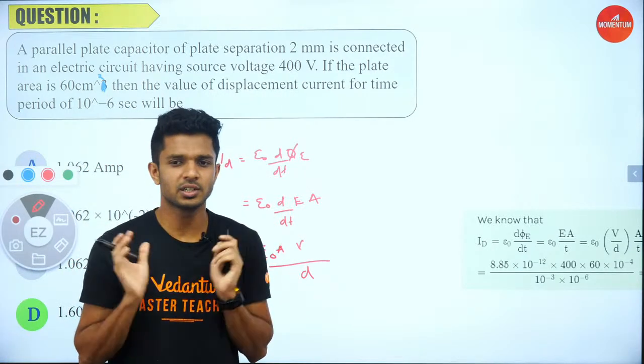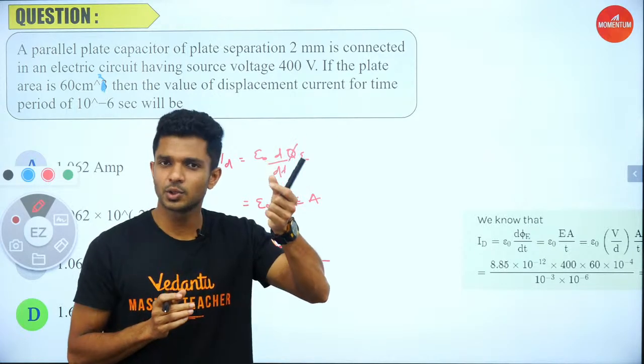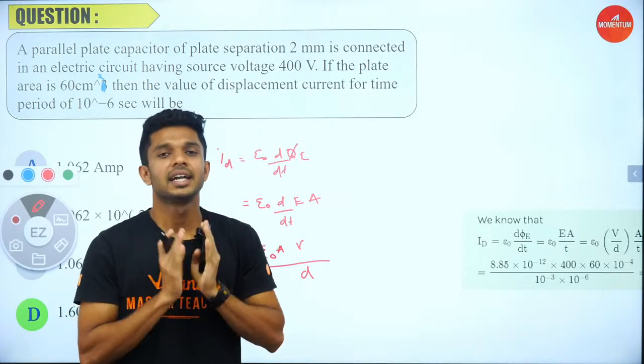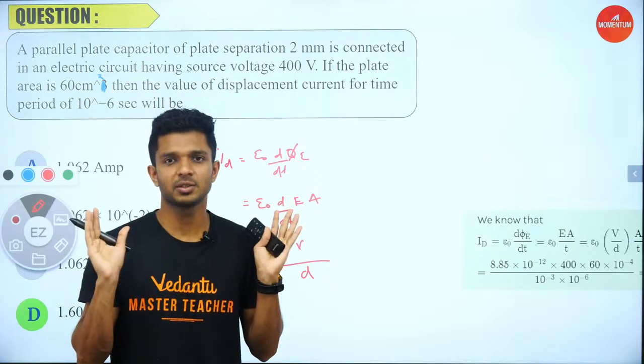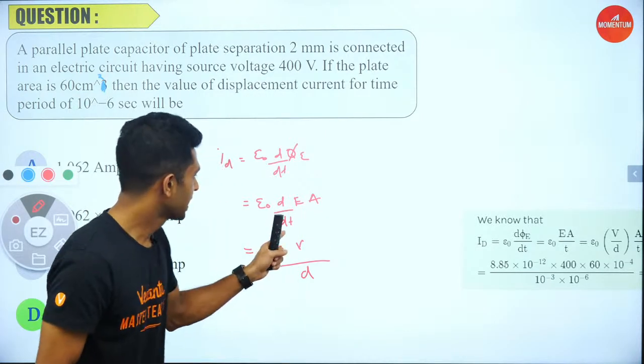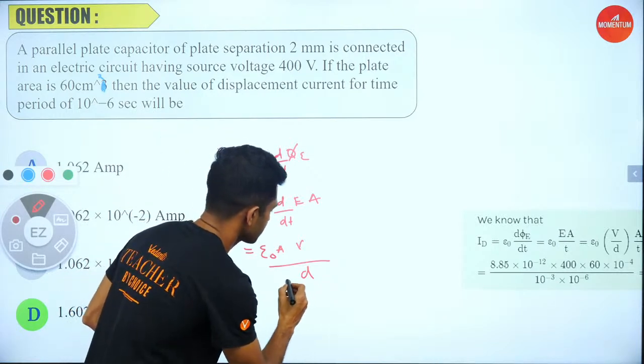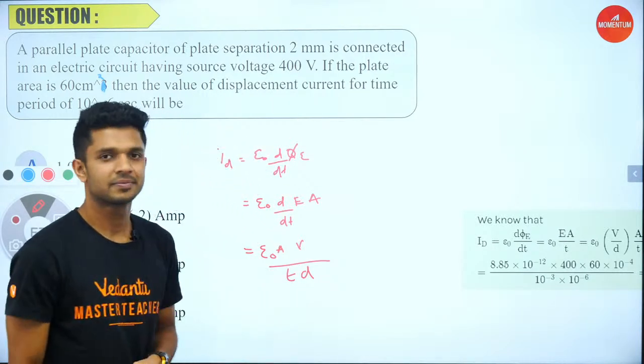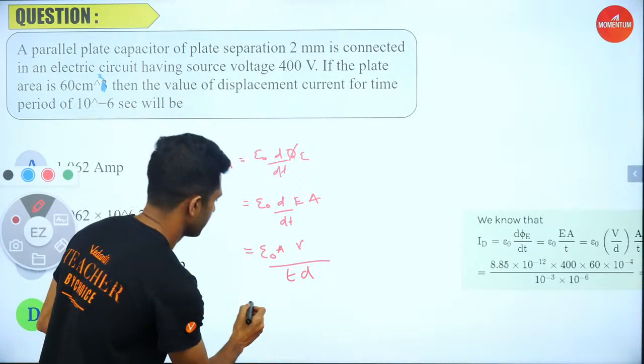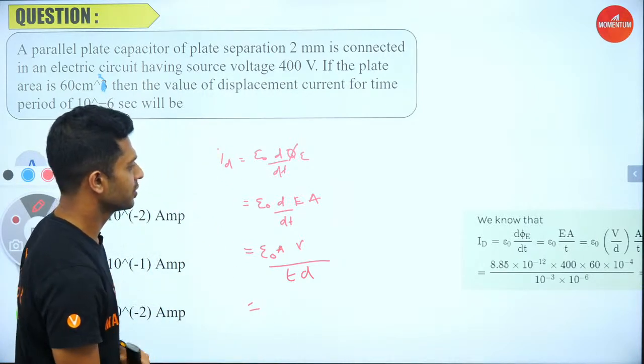Electric field is equal to the potential difference divided by the distance across which the potential difference is being given. So that is equal to A epsilon 0 into V by d, by time. Fine.